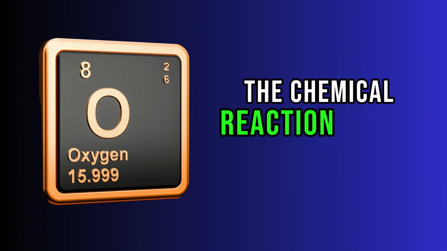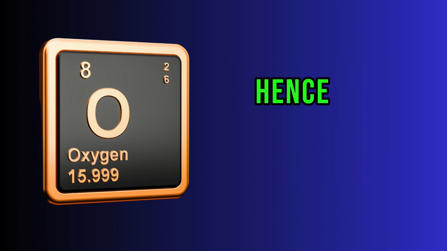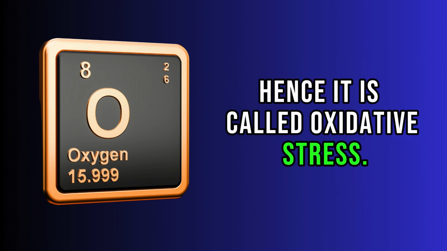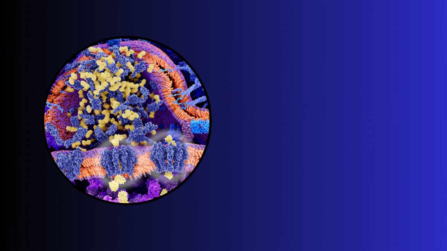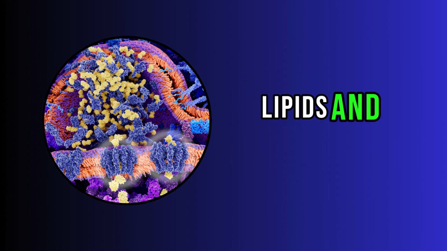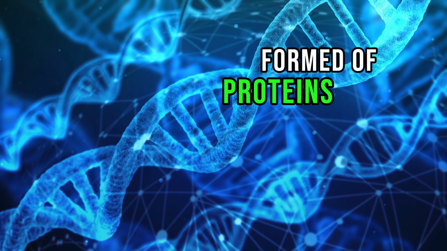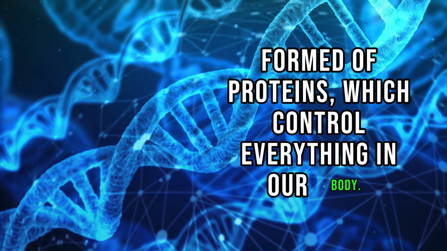The chemical reaction of free radical formation takes place in the presence of oxygen, hence it is called oxidative stress. These radicals damage the normal structure of natural biomolecules like DNA, lipids, and proteins. DNA is a sequence of genes formed of proteins which control everything in our body.